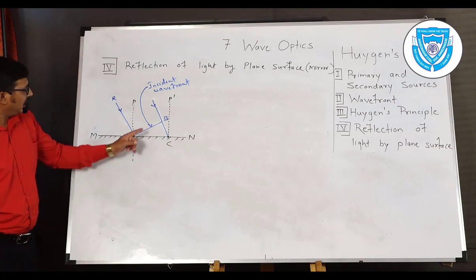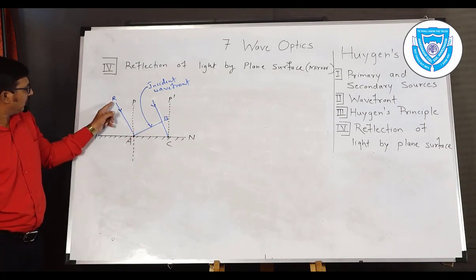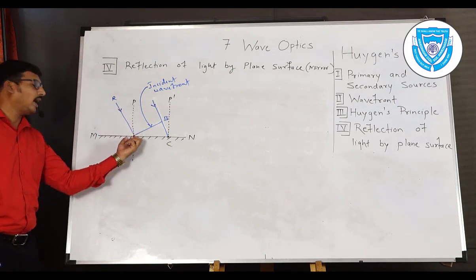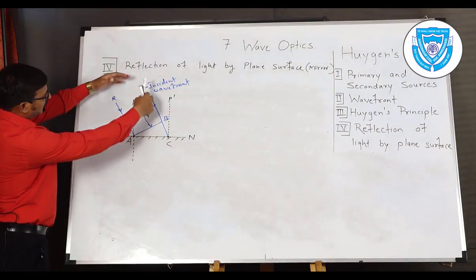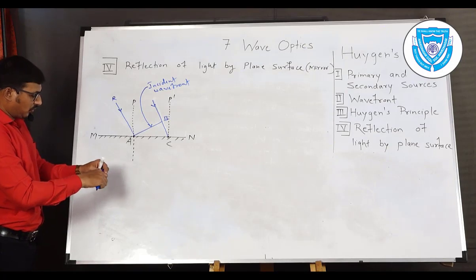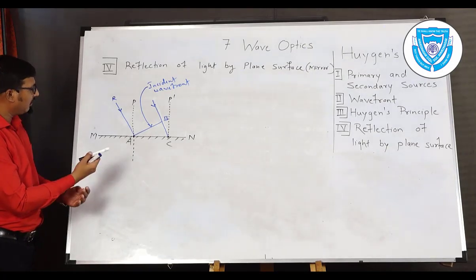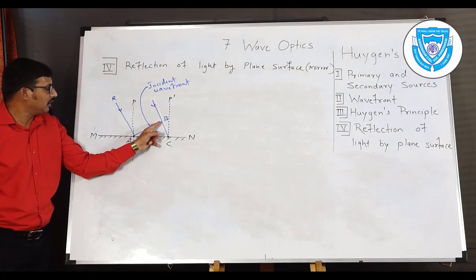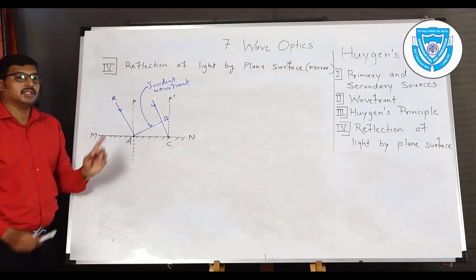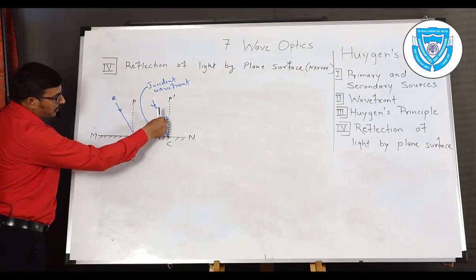So when first wavefront reach at point A, it will act as source of secondary waves, sending out secondary wavelets in this direction. So when we draw the secondary wavelets, we have certain time t. So time capital T required by light to travel from point B to C.